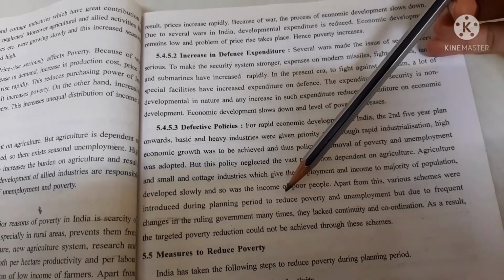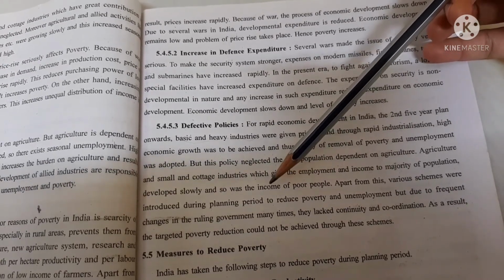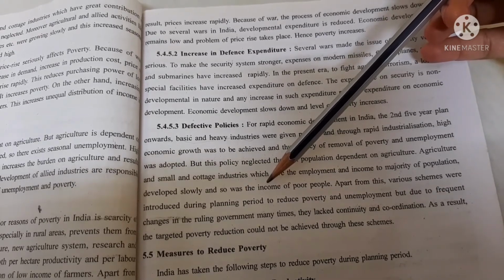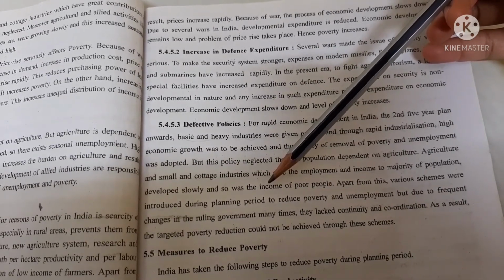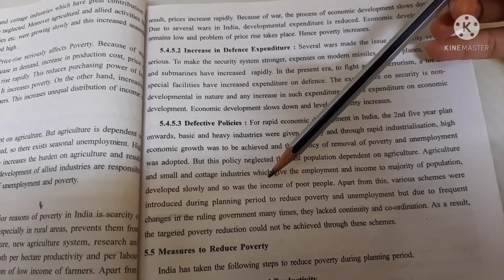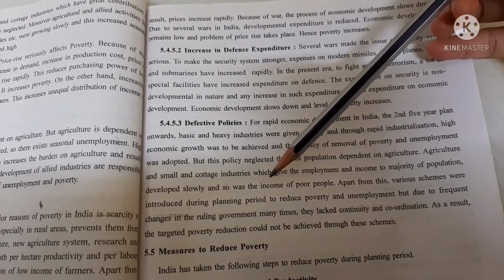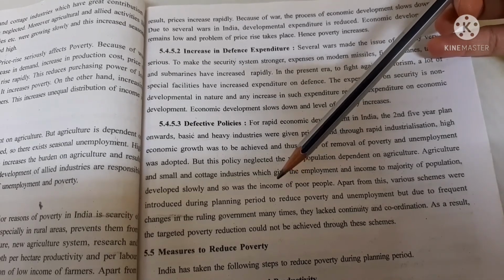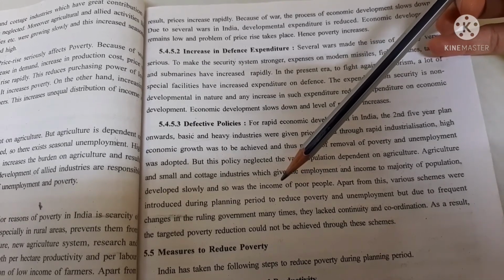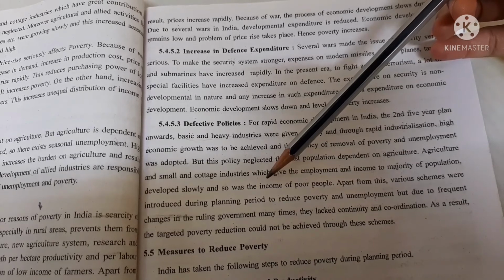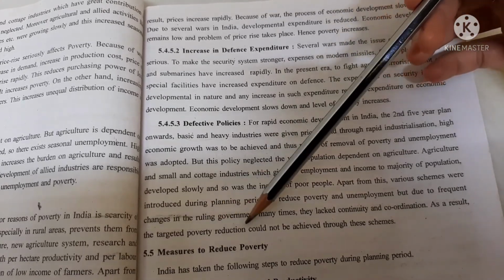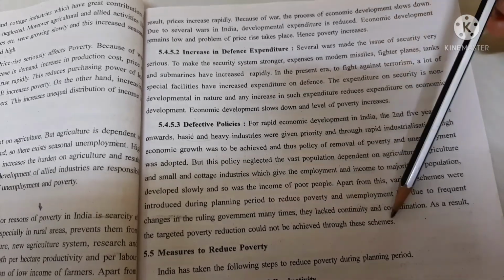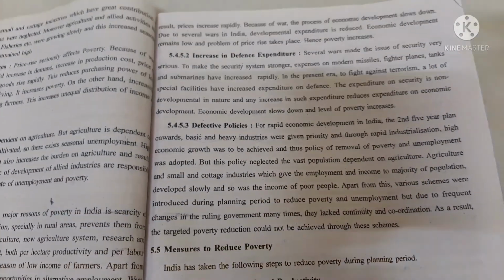Due to the change in the ruling government, there is a lack of continuity and coordination between the present and past governments, so these schemes do not work, and whatever they had targeted, poverty reduction could not be achieved to the targeted level through these schemes. So these are the causes of poverty.